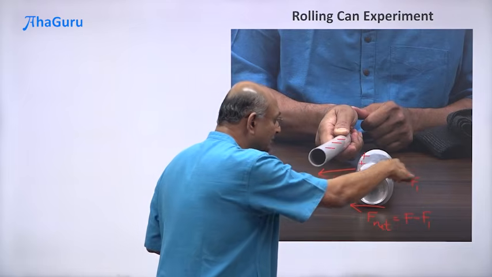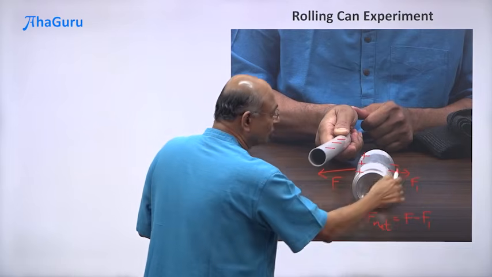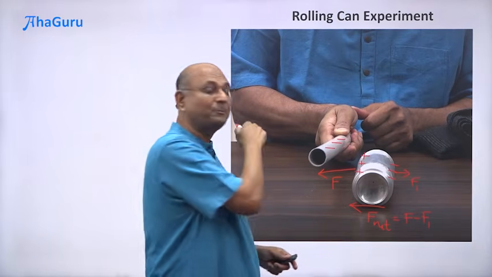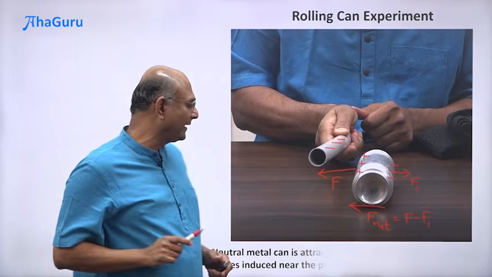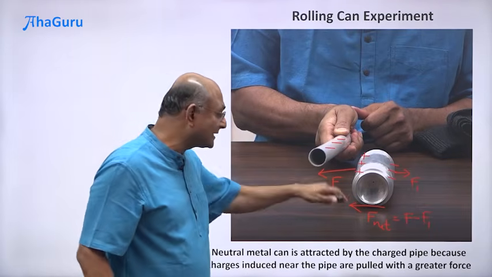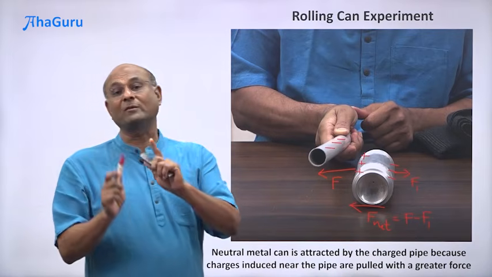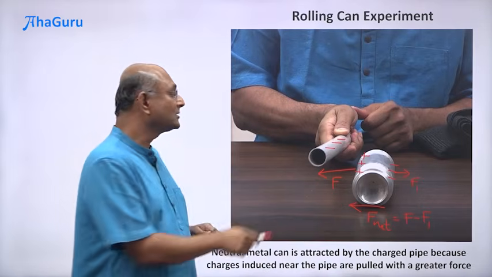So the net force is pulling this neutral can. Notice this can has a total charge of 0. So the can is neutral. And so a charged pipe is pulling a neutral metal can. So the neutral metal can is attracted by the charged pipe because the charges induced near the pipe are pulled with a greater force. Okay, the further one is pushed with a smaller force.